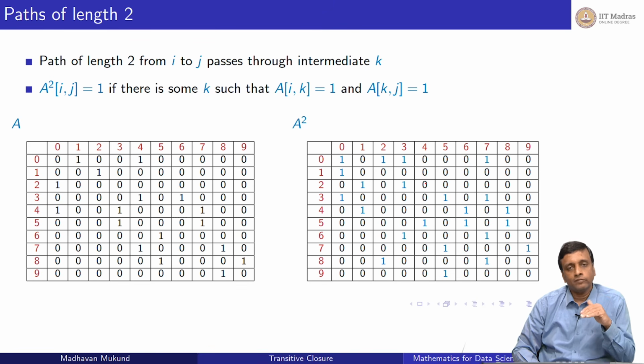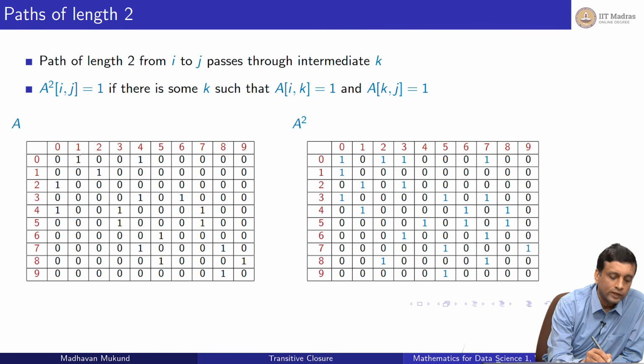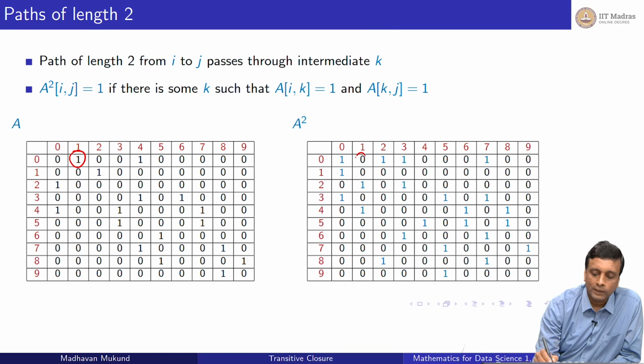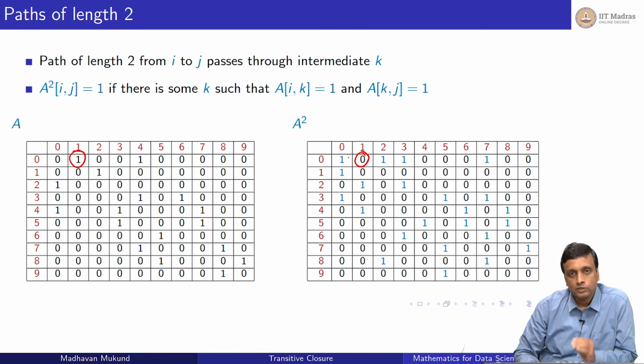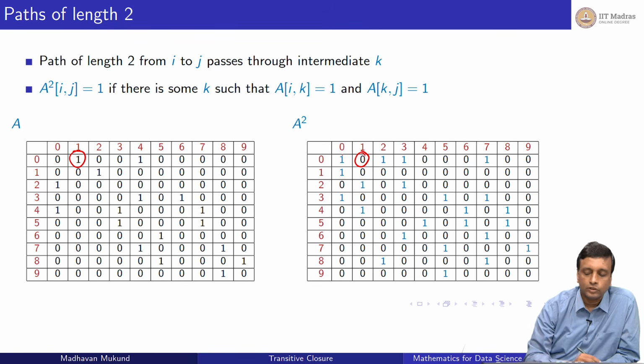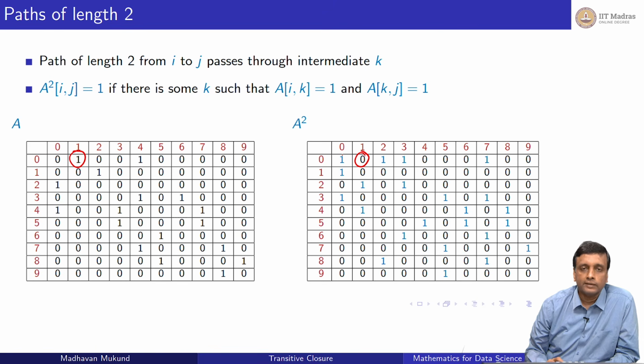Notice that the paths of length 2 do not subsume the paths of length 1. For instance, we had a path of length 1 from 0 to 1, but we have no path of length 2 from 0 to 1. So these are paths strictly of length 2, they are not of length 0 or length 1. The first A has edges, the second one has paths of length 2. So I can go in length 2 from 0 to 0, but the fact that I can go from 0 to 1 in length 1 does not mean I can go from 0 to 1 in length 2. So that is paths of length 2.